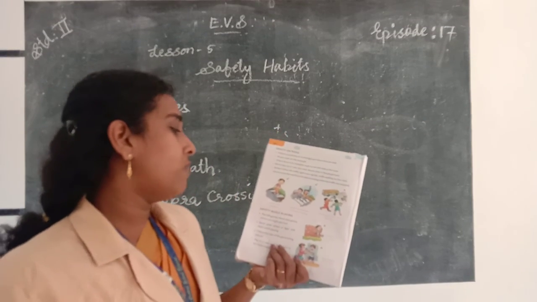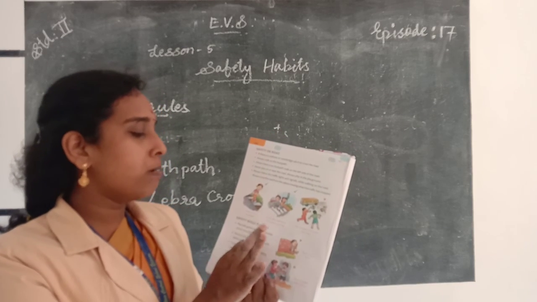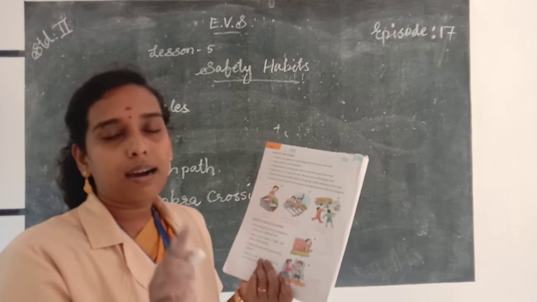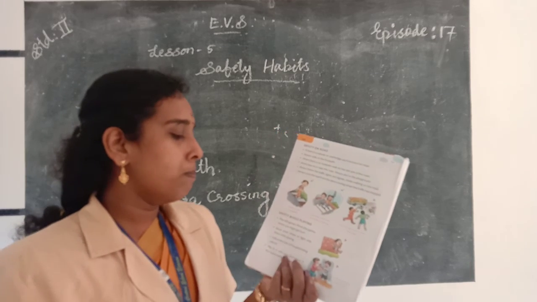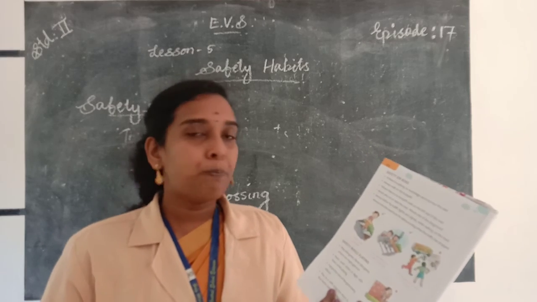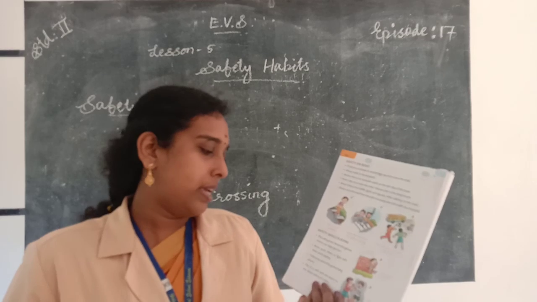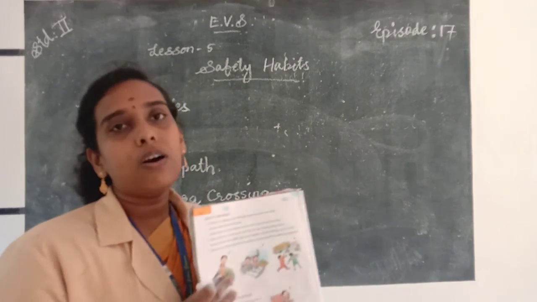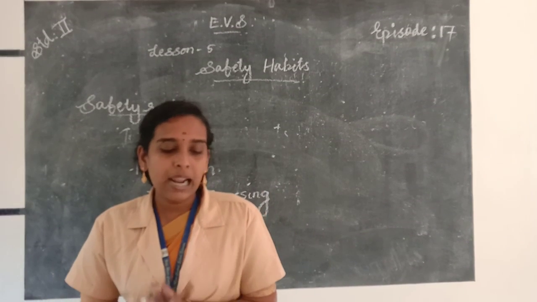Then the next one, safety while playing. Play safe games. Never play games where you might get hurt. Never push others or fight with them while playing. Follow the rules of the game being played, which means you should always wait for your turn while playing. Play in a safe area and return home before it is dark. So these are the safety habits that we should follow while playing.